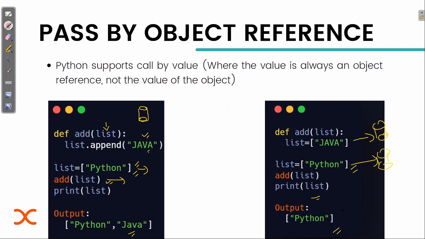That is Python. Okay, so I hope now it is clear to you. That is call by value, this one, and this is call by reference.